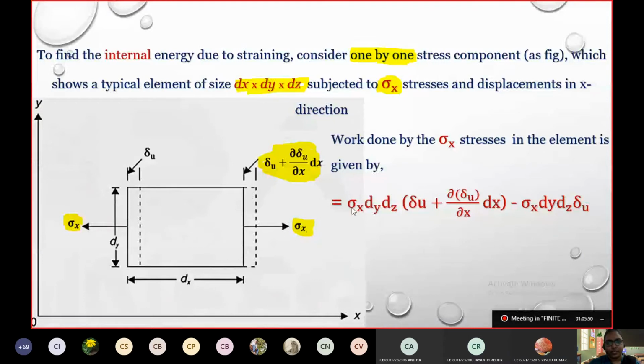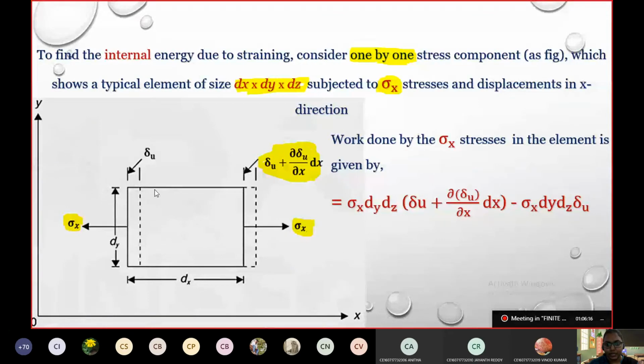All right, see now in this direction, if we take the total work done by the stress sigma x in the element, it is given by sigma x dy dz, in the side of dy dz, into (u plus the differentiation of dou u by dou x into dx), minus sigma x into dy dz into dou u.